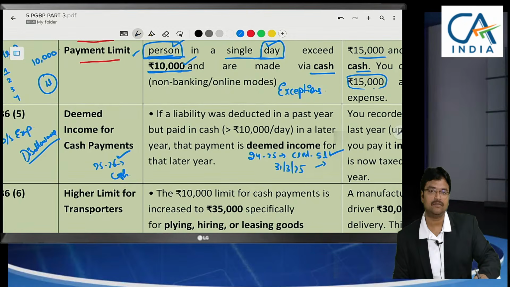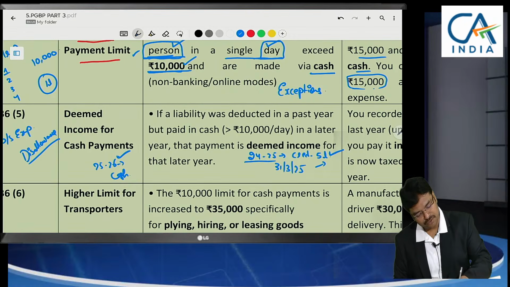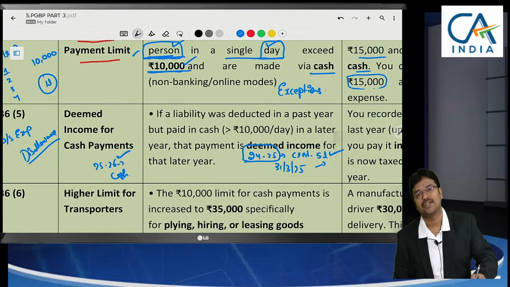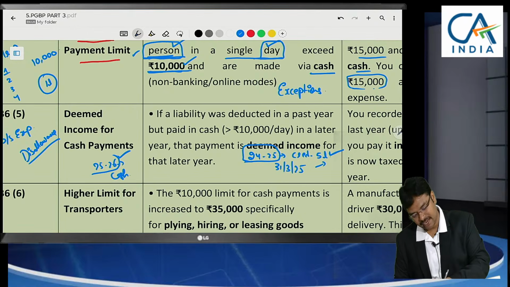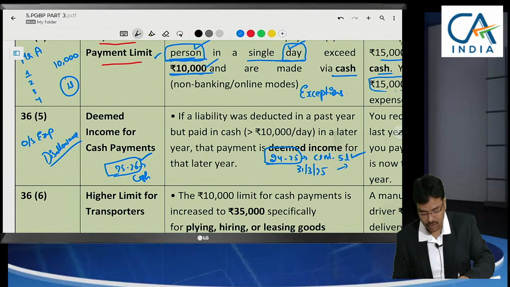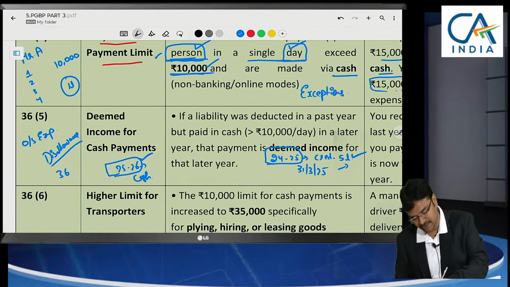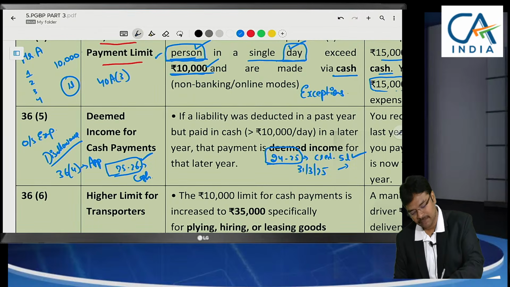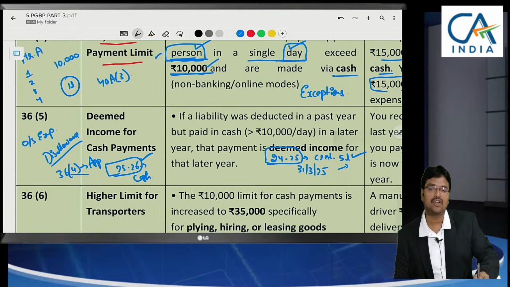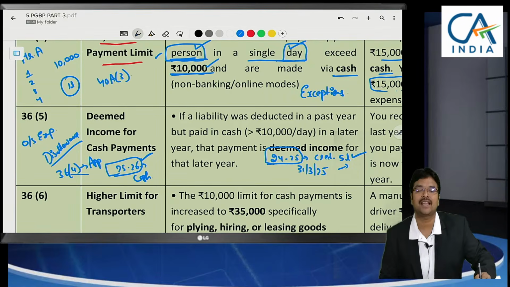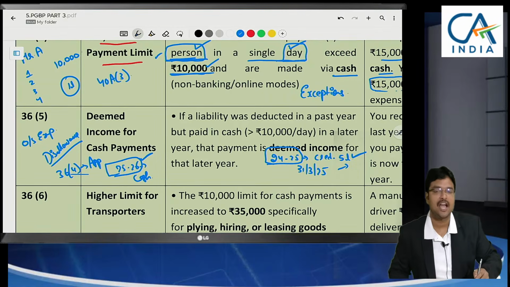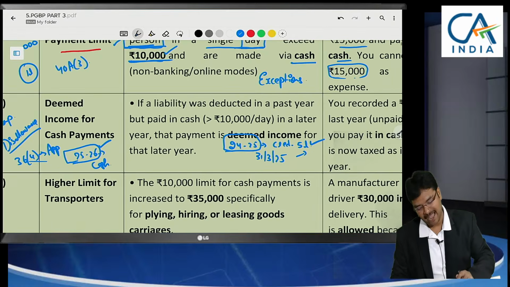No. Even though it relates to 24-25, if you are making payment in 25-26, the limit which was specified in section 36(4) will be applicable. Earlier this section was 40A(3). Now it is section 36(4). Is 36(4) applicable for outstanding expenses also? Yes. For outstanding payments also this will be applicable.